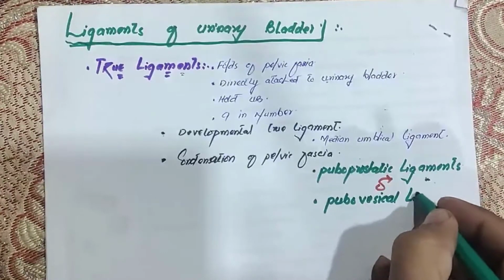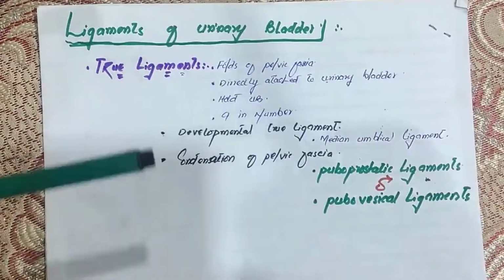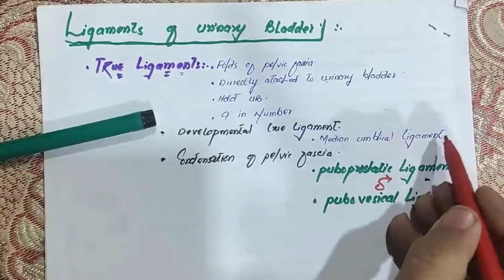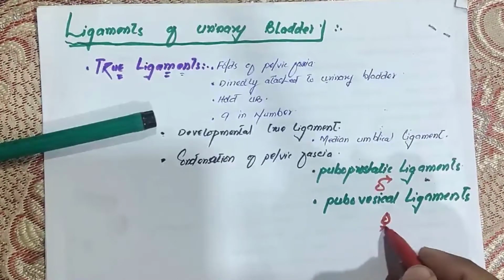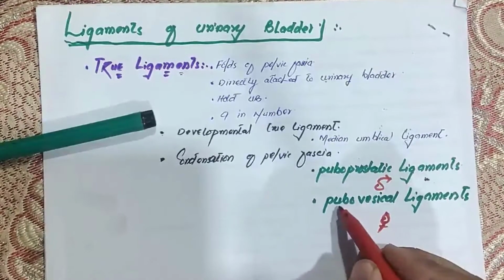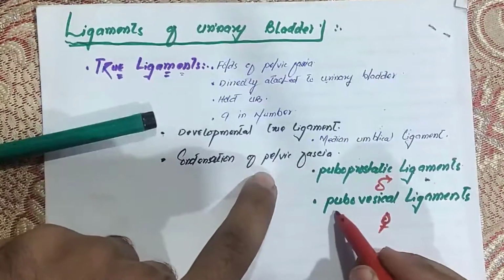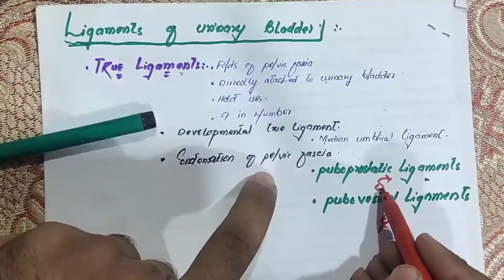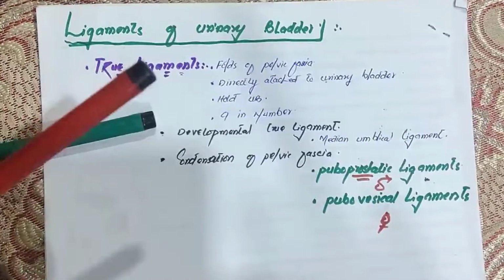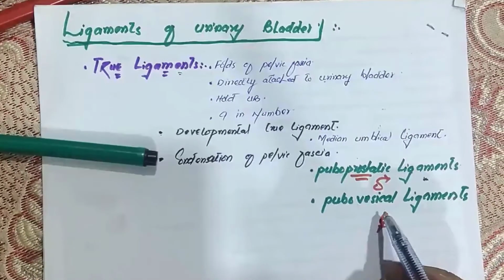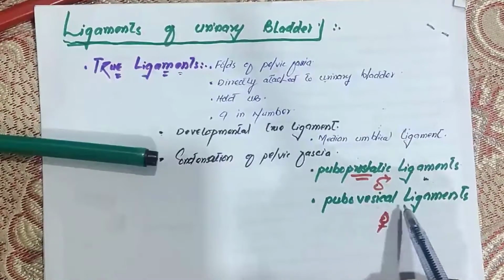My dear friends, listen carefully. This is the same for both sexes, right? In case of female, they are called the pubovesical ligaments. These condensations of pelvic fascia are called the pubovesical ligaments. But in case of male, they are called the puboprostatic, because the prostate gland is present only in males, not in females. A female has no prostate gland, so these puboprostatic ligaments in females are called pubovesical ligaments, right?